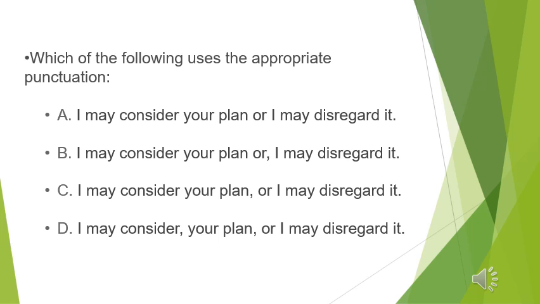Number B, I may consider your plan or I may disregard it. The comma should be placed before or. So it is not right here. Number C, I may consider your plan, comma, or I may disregard it. This is the right answer. We use here the coordinator or, and this coordinator is preceded by a comma. This is the right answer.